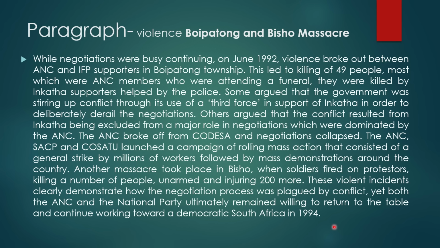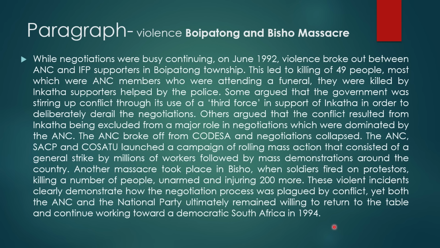Some argued that the government was stirring up conflict through its use of a third force in support of Inkatha in order to deliberately derail the negotiations. Others argued that the conflict resulted from Inkatha being excluded from a major role in negotiations which were dominated by the ANC. The ANC broke off from CODESA and negotiations collapsed.